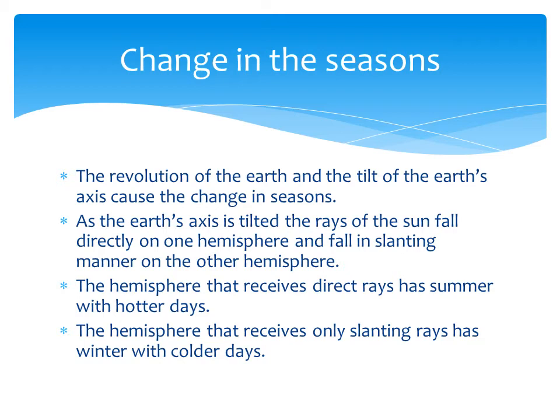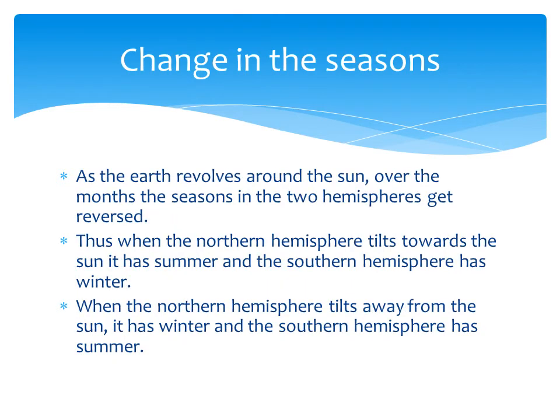How do the changes in the season take place? It depends upon the revolution of the earth and the tilt of the earth's axis. When the earth's axis is tilted, what happened? The sun's rays fall directly on one hemisphere. So at that time, that region will have the summer season and the days will be very hot. On the other side, the other hemisphere receives the slanting rays. So it is called the winter season, or colder days. Okay.